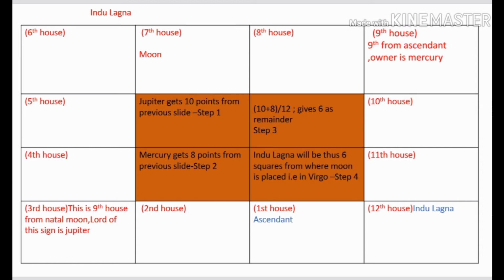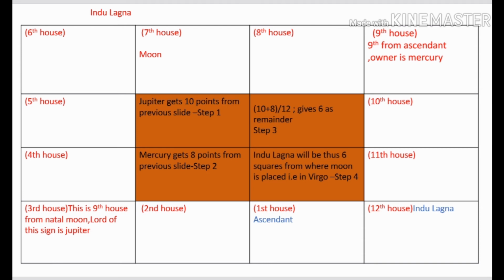Now, in the previous table, remember Mercury got 8 points, Jupiter got 10 points. So you just add these 2 points, that is 10 plus 8, and divide it by 12. So you are getting 18 by 12. What is the remainder of 18 by 12? It is 6, correct? So now you count 6 squares from where the moon is placed in this horoscope and you will reach the Indu Lagna.